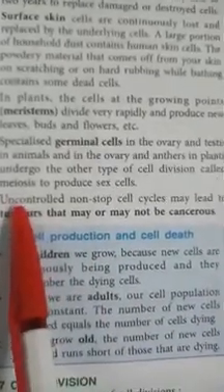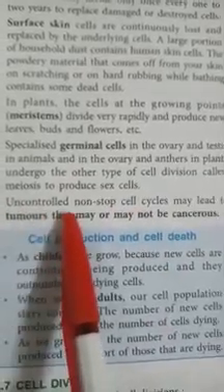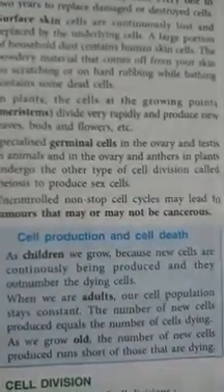Another case is the cell cycle in some diseases like tumor or cancerous cells, which may grow non-stop. That uncontrolled or non-stop cell cycle may lead to tumors or cancer cases.